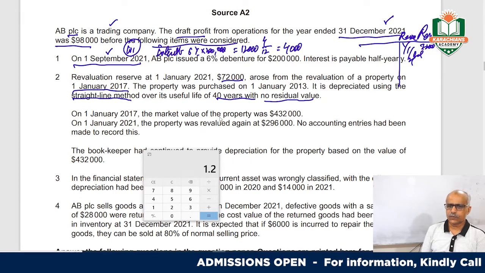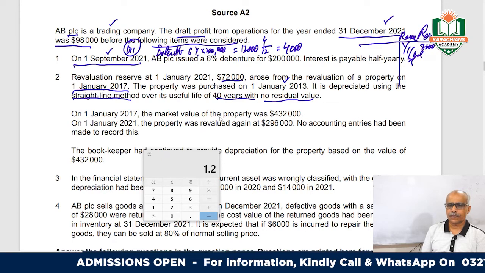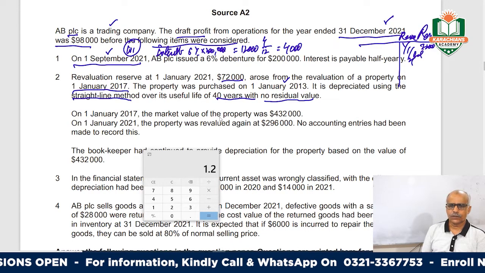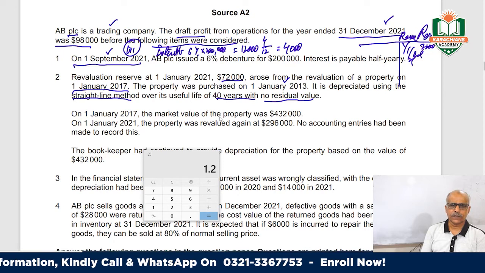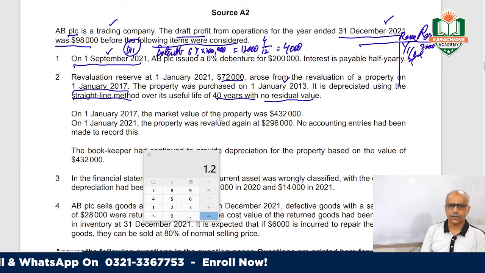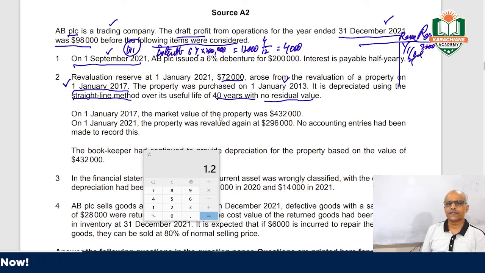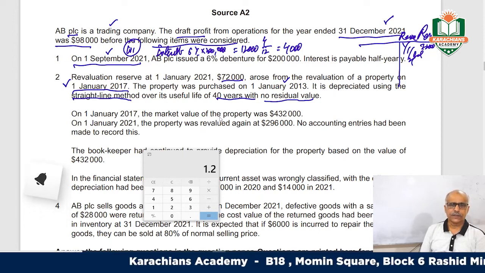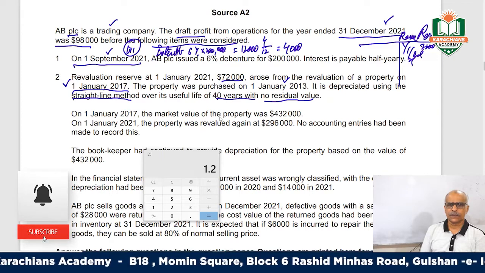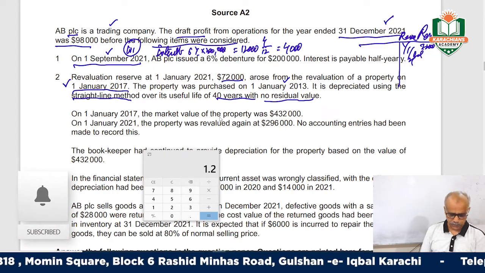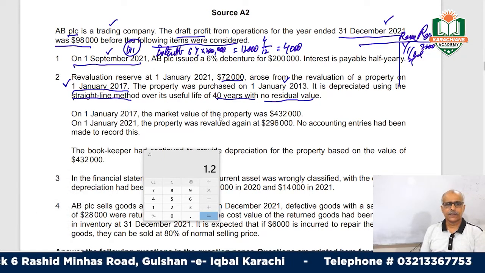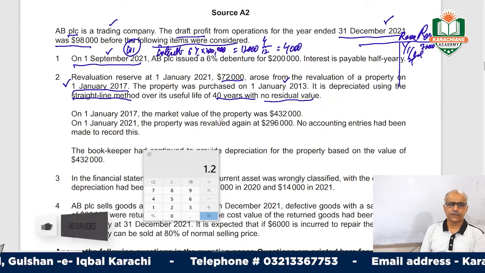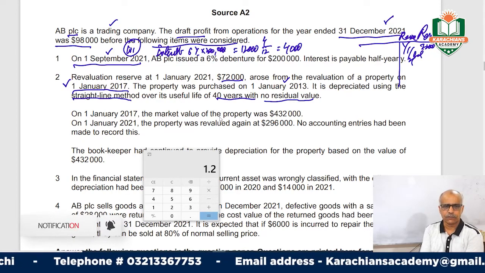Remember, this was purchased in 2013 originally, and it was revalued on 1st January 2017. So 2013, 2014, 2015 and 2016, 4 years, it was depreciated on the original value, and at the opening of the 5th year, it was revalued, right?